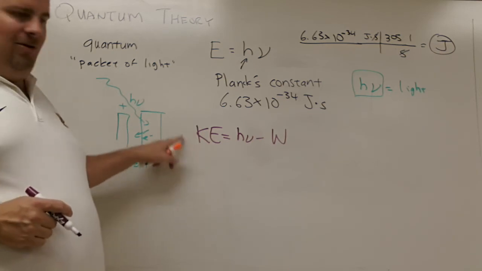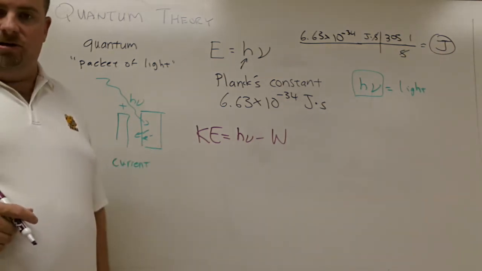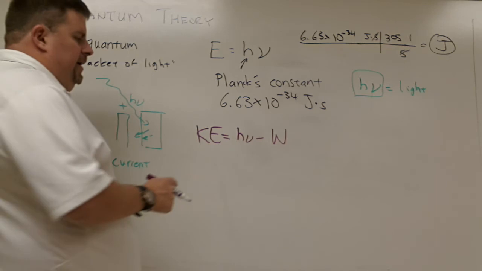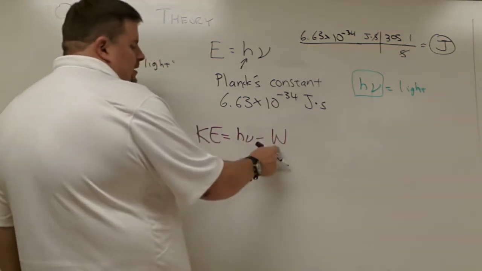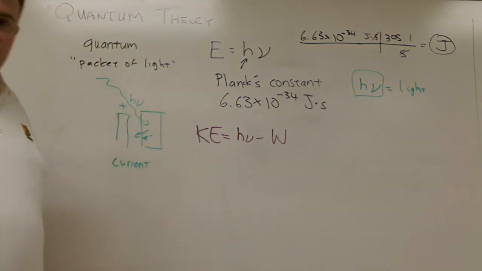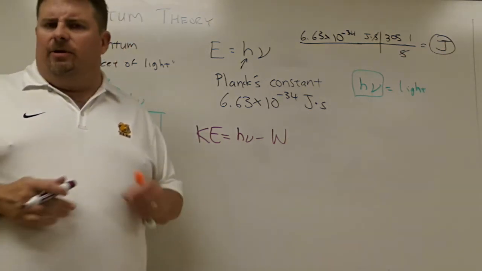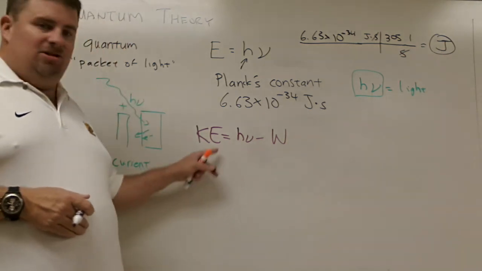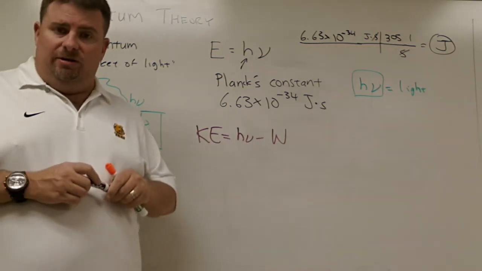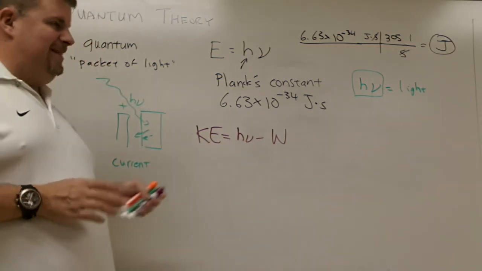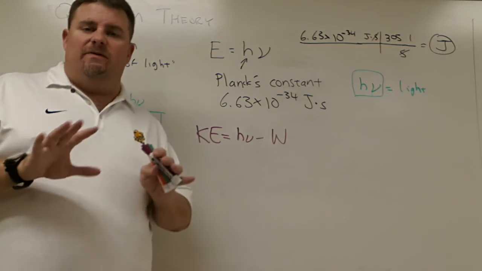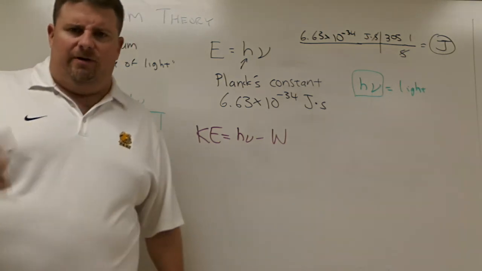We like energetic light. We like knocking these electrons free. The kinetic energy depends upon the binding energy. How easy is it to liberate those electrons? That's what W means. We can use this to develop our solar cells. All right, and that's it for the beginnings of quantum theory right now. We'll get into a little bit more of it in a minute.